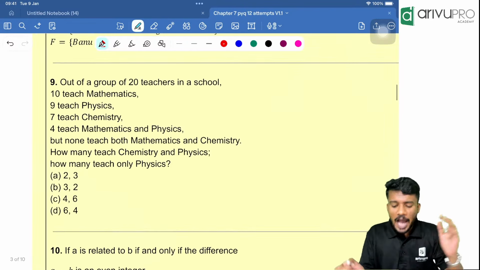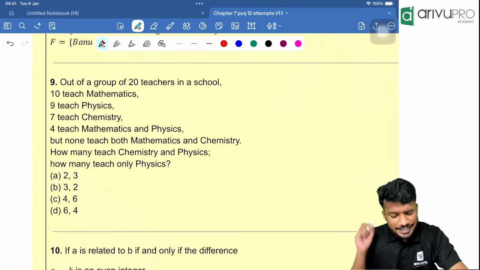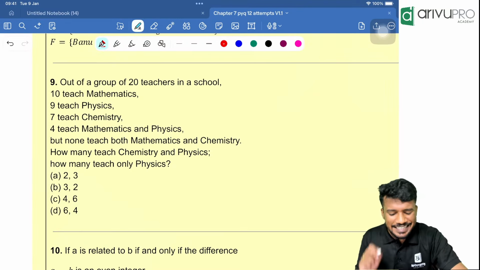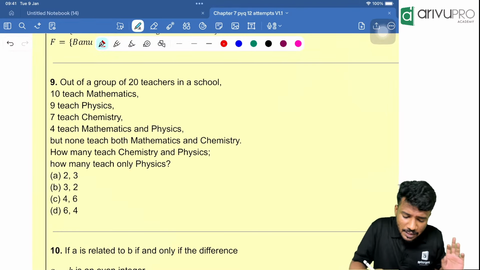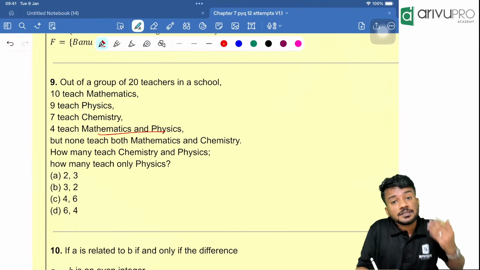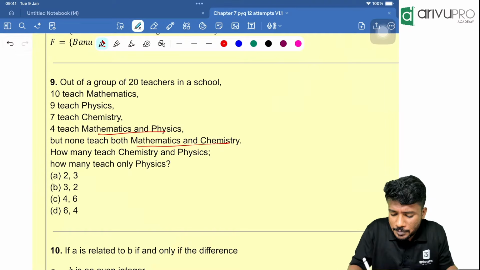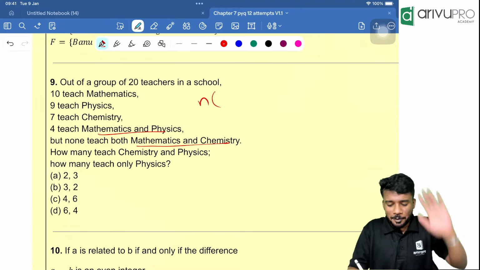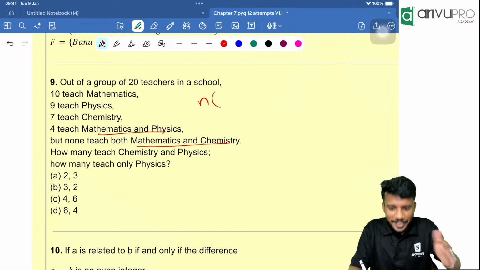Next question. Out of a group of 20 teachers in a school, what happens? 10 teach mathematics, 9 teach physics, then 7 teach chemistry, then 4 teach mathematics and physics. But none of them teach maths and chemistry. That means what? N of, sometimes I'll write P of because of probability. N of, anyway the same formulas are used, right? Same idea is used. Both the chapters, same logic we are using.